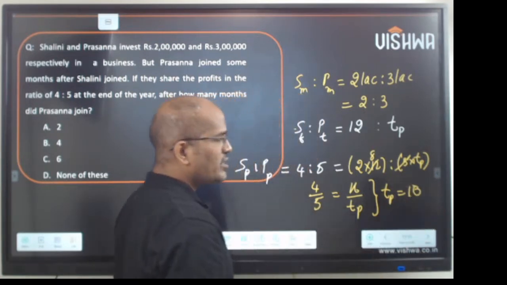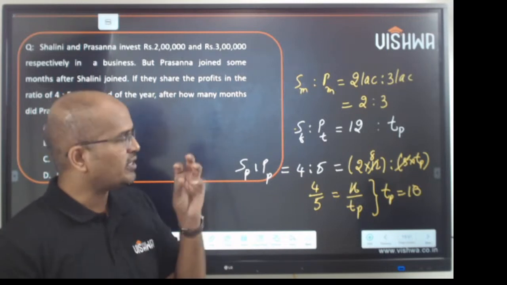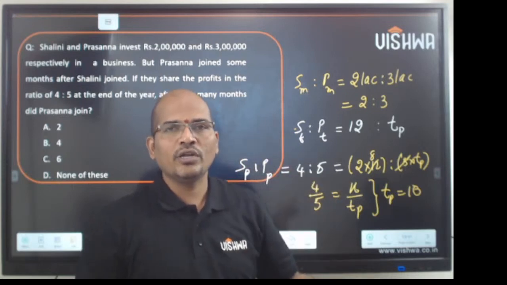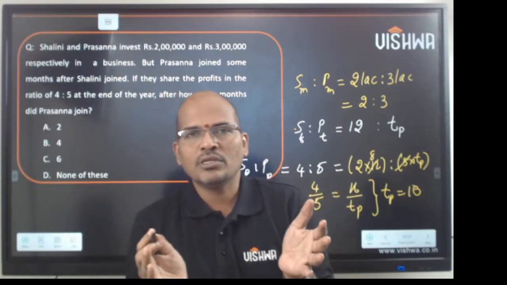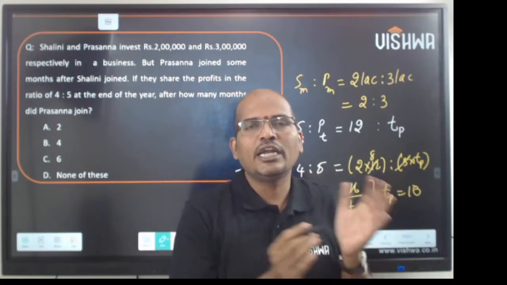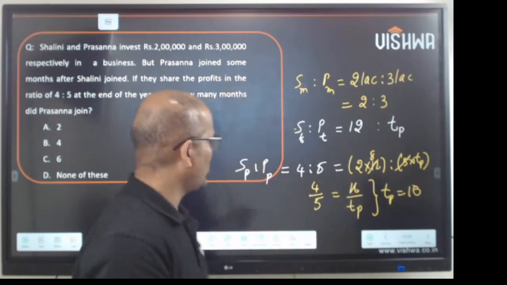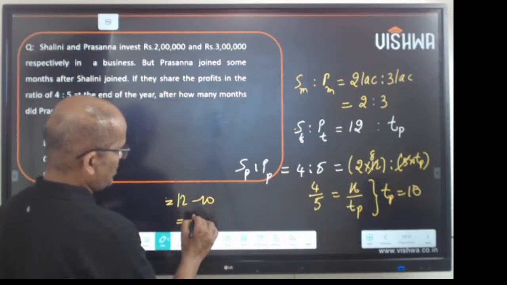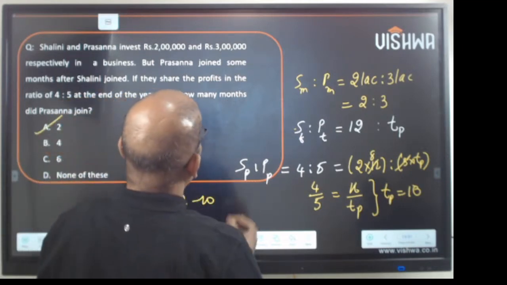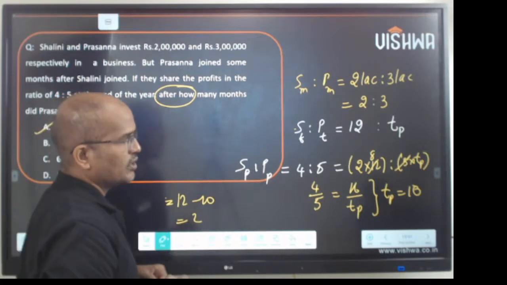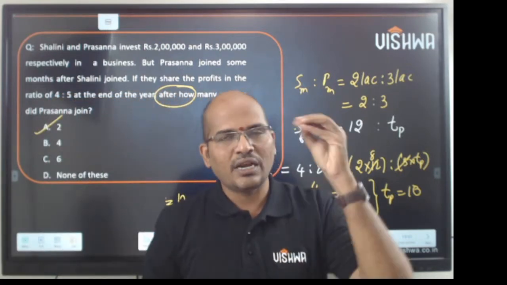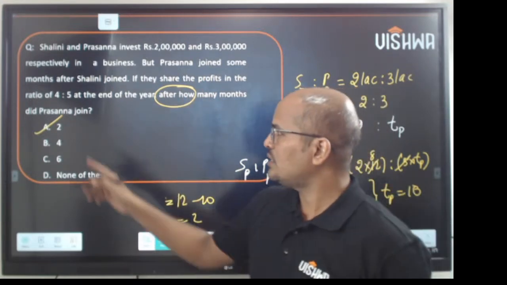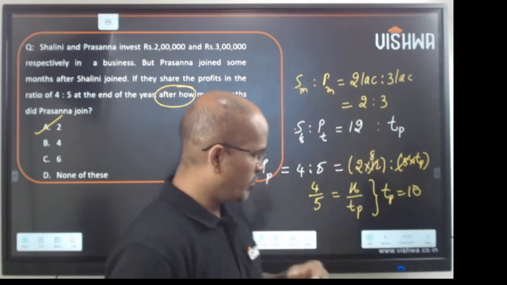Now what is this TP? TP is the time of Prasanna in the business. If Prasanna is there for 10 months, when did she join? So the total time is 12 months. Out of 12 months, Prasanna is there for 10 months. It means that she has joined after 2 months. So 12 minus 10, that is 2 months. So the answer is 2 months. The question is not about how many months did Prasanna spend in the business. The question is, after how many months did Prasanna join? After. So the answer is 2 here. Clear that? So this is how we solve the question.